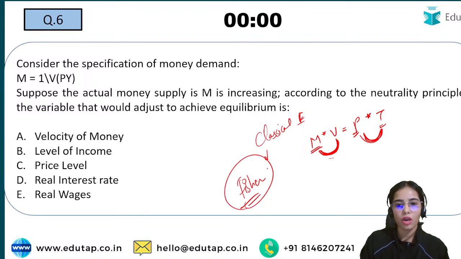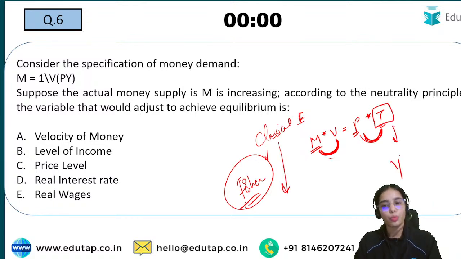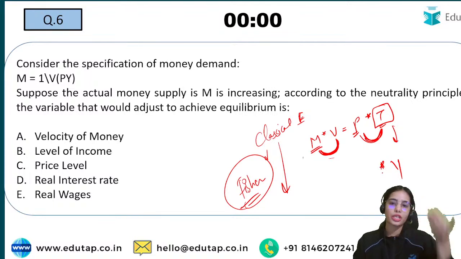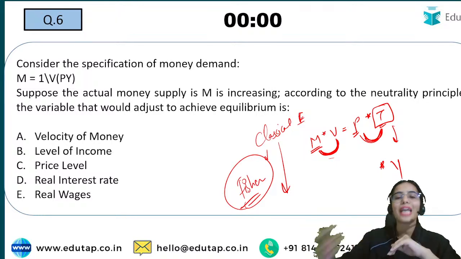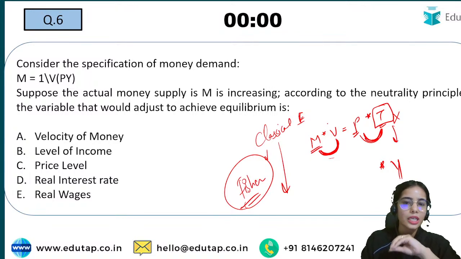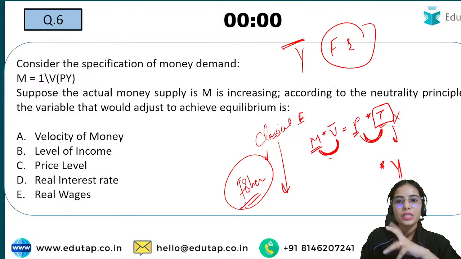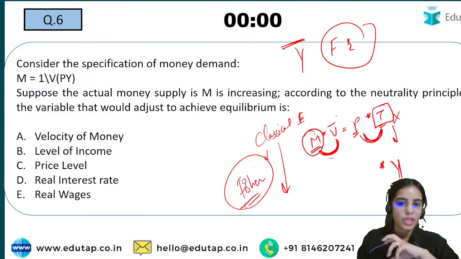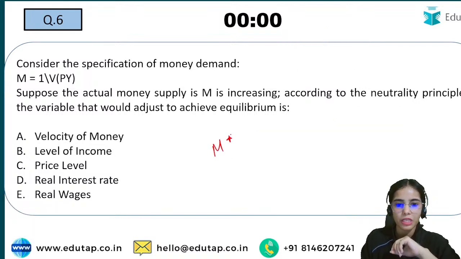Now later on classical economists replaced these transactions with the level of output, that is, how much production is happening, because transactions are of the produced material and we do not want to see the second hand goods. So instead of taking the transactions, we are taking the output. Now classical economists said that the output is constant because you are producing at full employment. Velocity is also considered constant. So if your money supply is changing, then the price level will have to change. So let's say money supply multiplied by velocity is equal to price multiplied by the level of output.